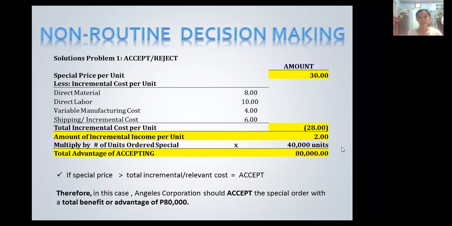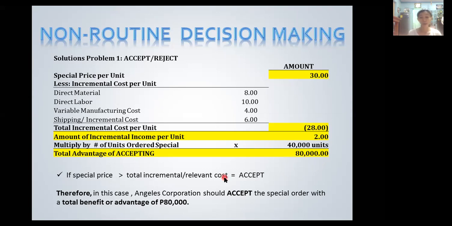So therefore, since the special price is greater than the total incremental cost per unit, we have 28 pesos compared to 30 pesos. We have 2 pesos incremental income per unit. So it will be multiplied by the number of units of the special order, which is 40,000 units being ordered by the foreign customer. So we have to come up with the total advantage. If we accept the special order, we come up with a net advantage of 80,000 pesos.